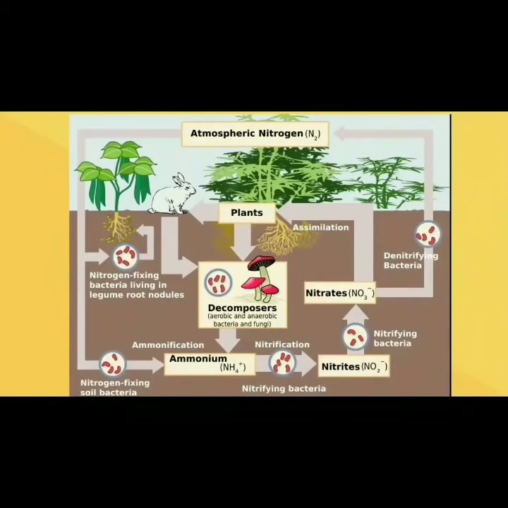The next process is denitrification. In that process, the nitrates transfer into nitrogen directly by the help of denitrifying bacteria. That is called denitrification.